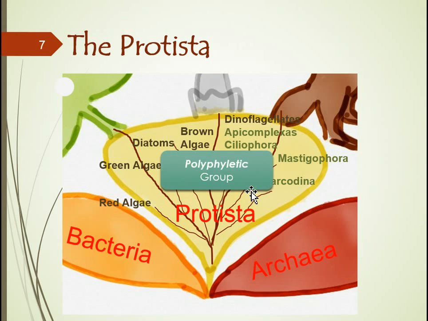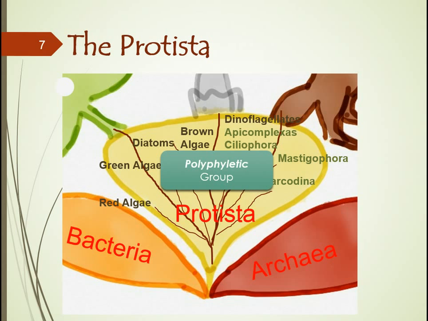So these members together form this polyphyletic group. What the term polyphyletic means is that there are just many different ancestral lineages. So if we look at them genetically, we find that they do not relate to each other or are not genetically similar to each other and thus do not have a common ancestor.